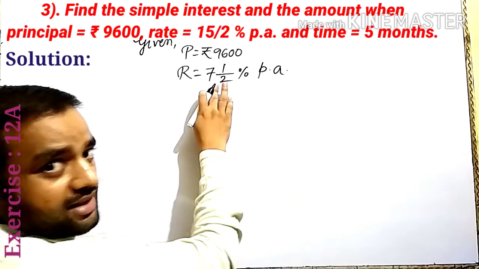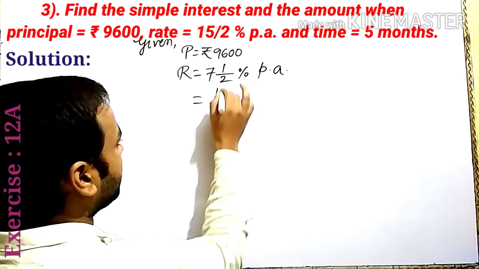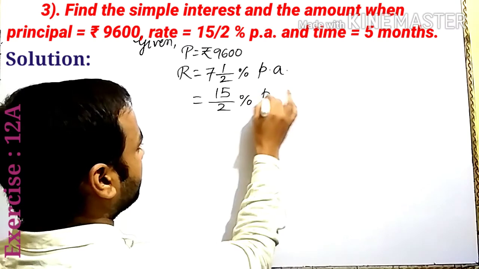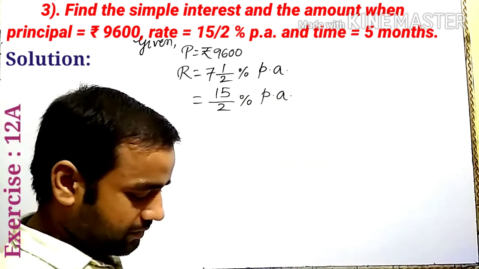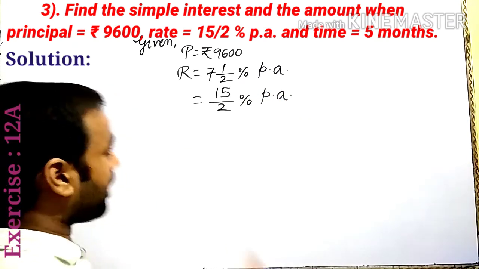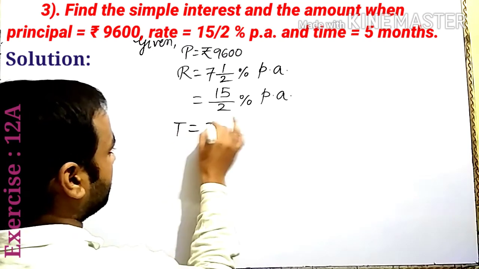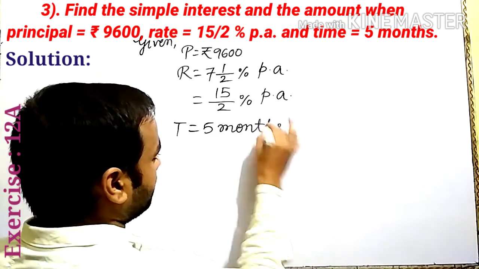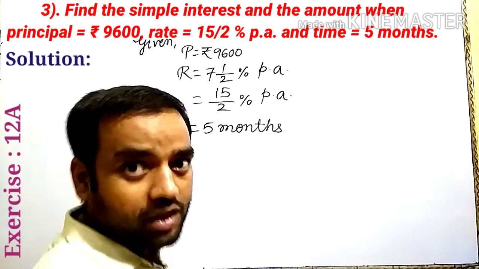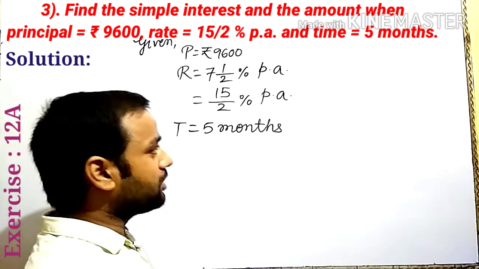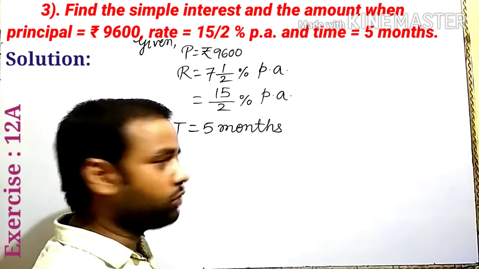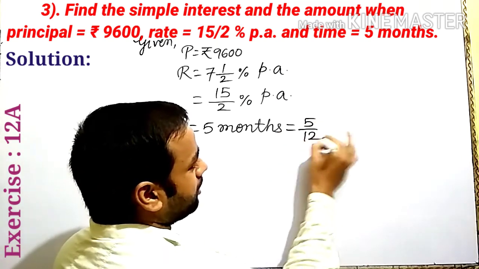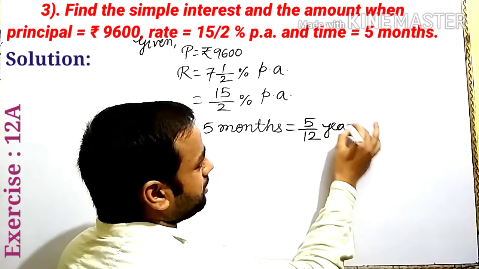Converting the mixed fraction into improper, we get 15 by 2% per annum. Is it clear? Time given 5 months. Always convert time into years. So we know that 1 year is equal to 12 months. To convert months into years, we divide by 12. So 5 by 12 year.